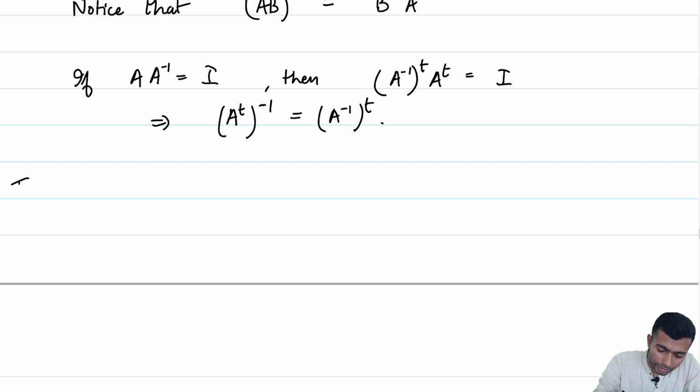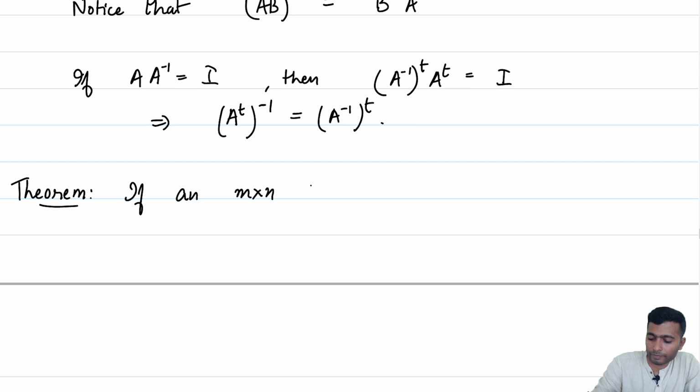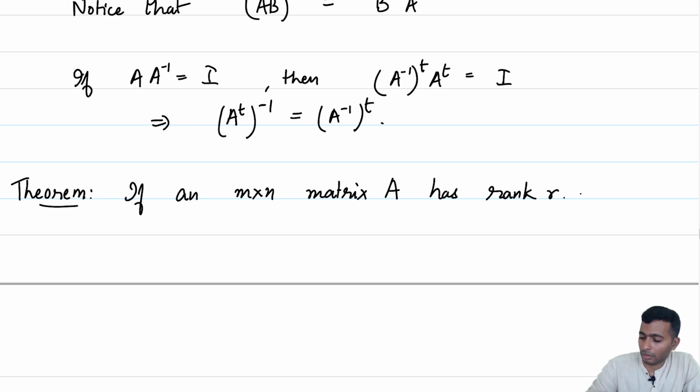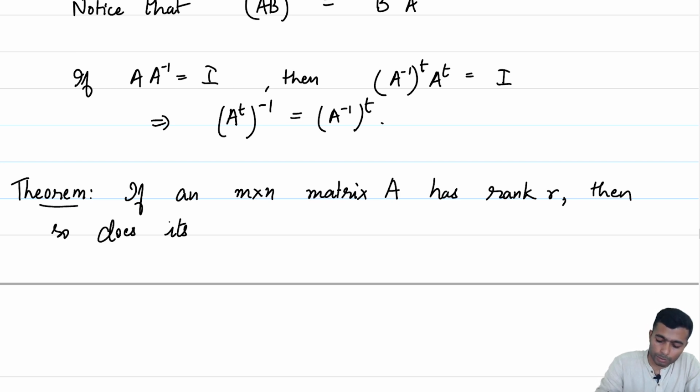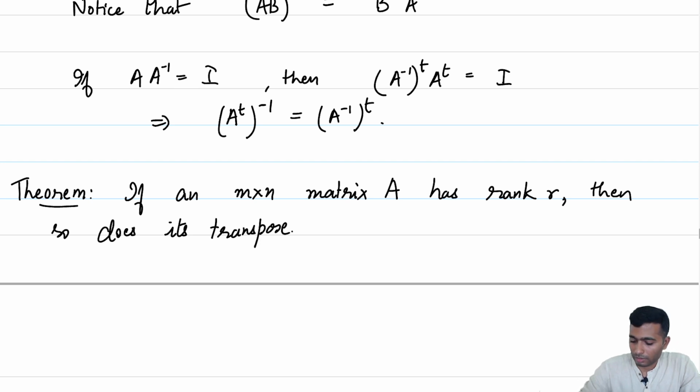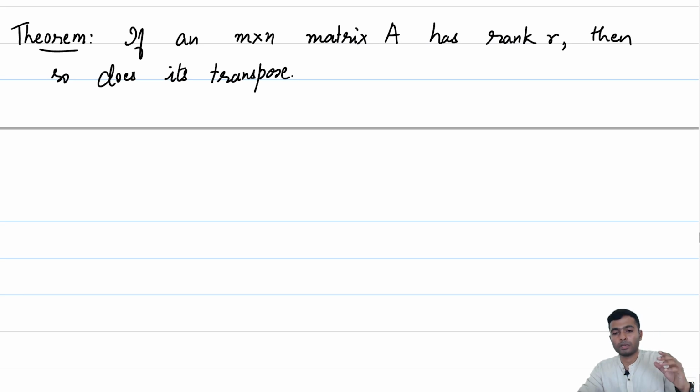So, now let me give you a theorem which tells us that if an M cross N matrix A has rank R, then so does its transpose. The transpose also has the same rank as A. And how do we go about proving this?